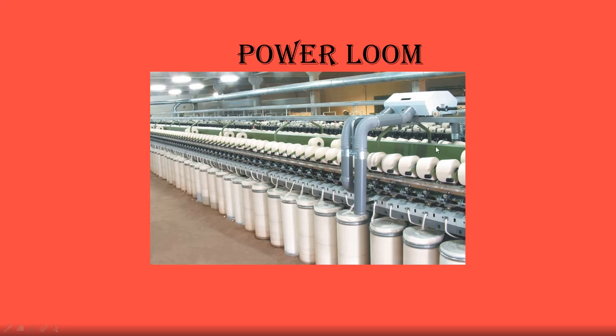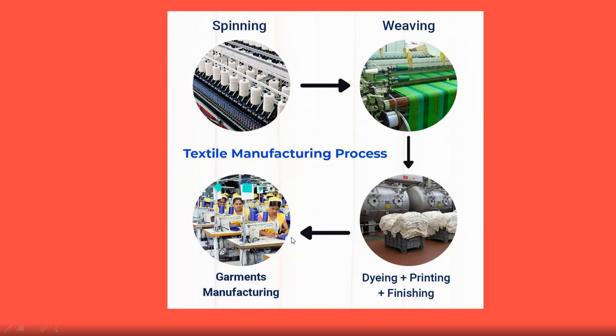The threads which you get from the market are like this. They are small in size. Threads like this or yarns like this are used in big textile industries. So spinning is done in these big structures. Okay, it's on a big, large scale. It's happening. That is a power loom.